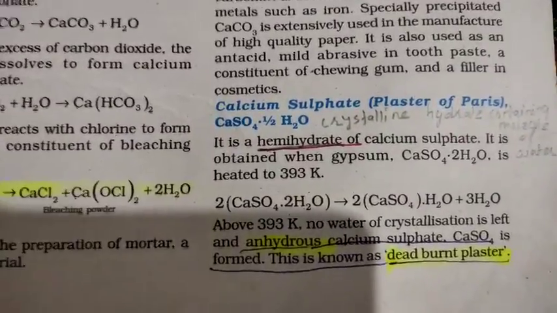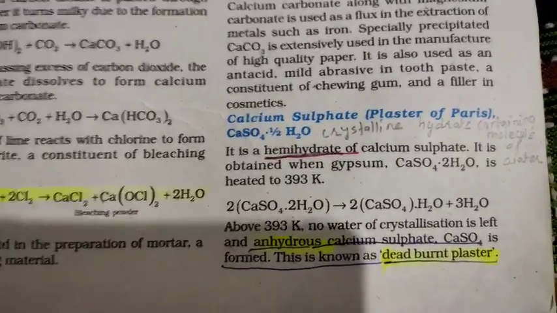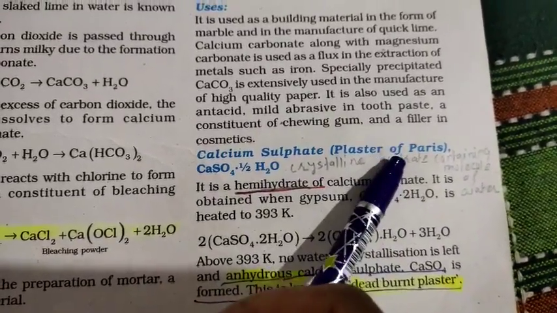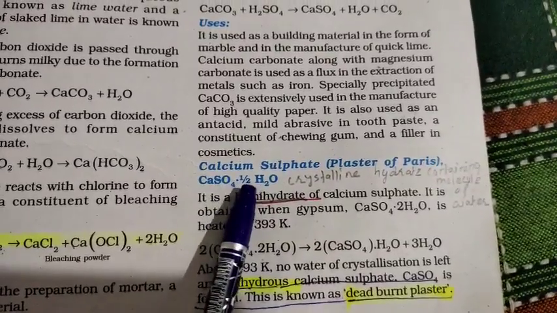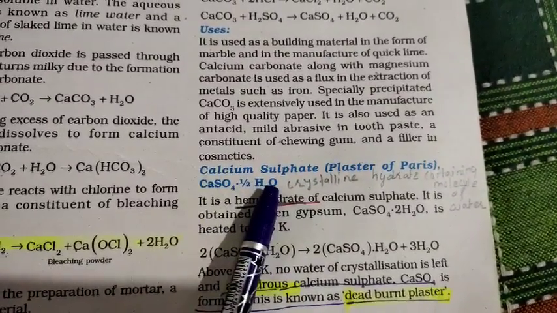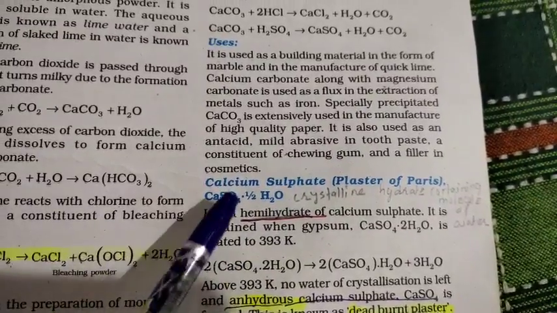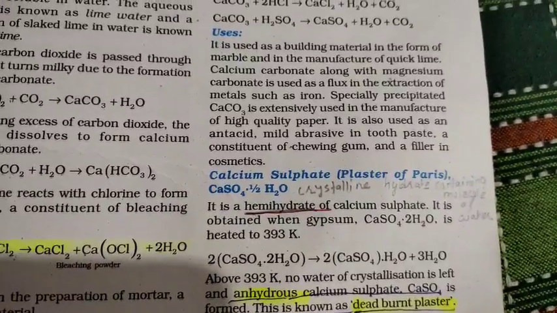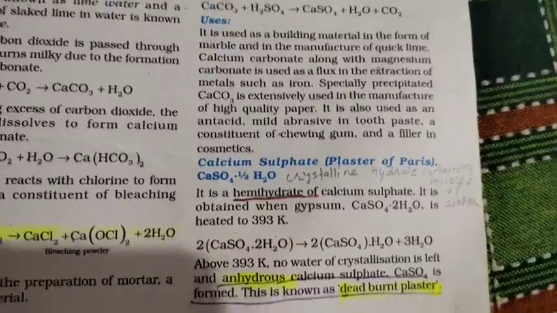The next important compound that you need to understand is calcium sulfate, which is known as plaster of Paris, and the formula is CaSO4 half water. So half water is read as hydrated calcium sulfate. It means the calcium sulfate is not completely dry, it is not anhydrous, but it is hydrated. Moisture is present in the compound.